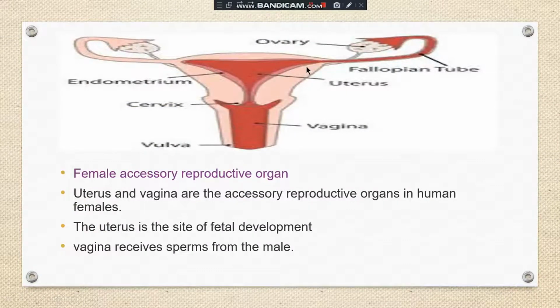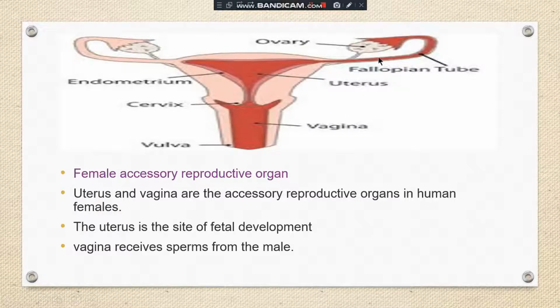So the uterus is an important organ, and its main function is the development of the embryo. Then there is another accessory organ, the vagina, and the vagina receives the sperm, meaning the male gamete. From here it comes to the fallopian tube. So these are the main organs of the female reproductive system.